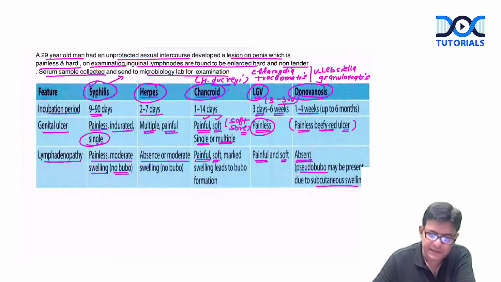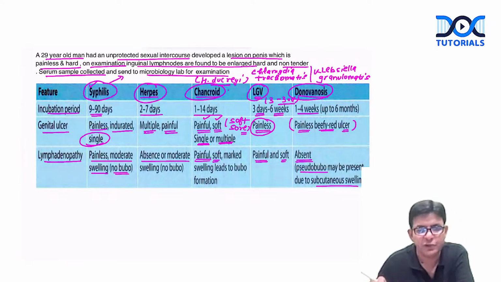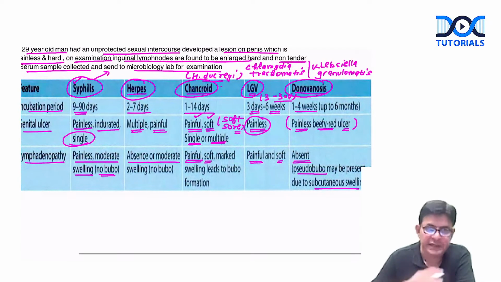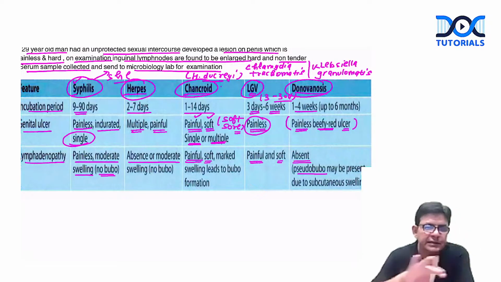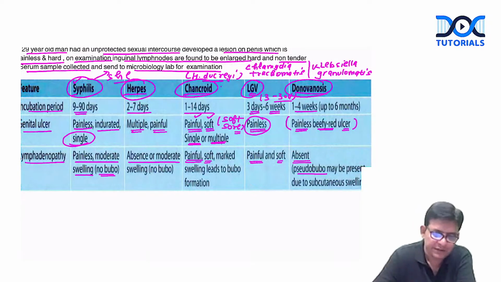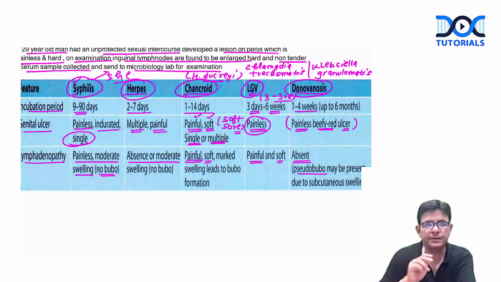So what do we have in this? Syphilis, herpes, chancroid, LGV, donovanosis. These names you should know. And if you go in sequence, remember like this: SHE, she, somebody's she, okay? And which disease is it having? CLD, chronic liver disease. So you will get the things in a sequence. How? Syphilis, herpes, chancroid, LGV, donovanosis, okay?